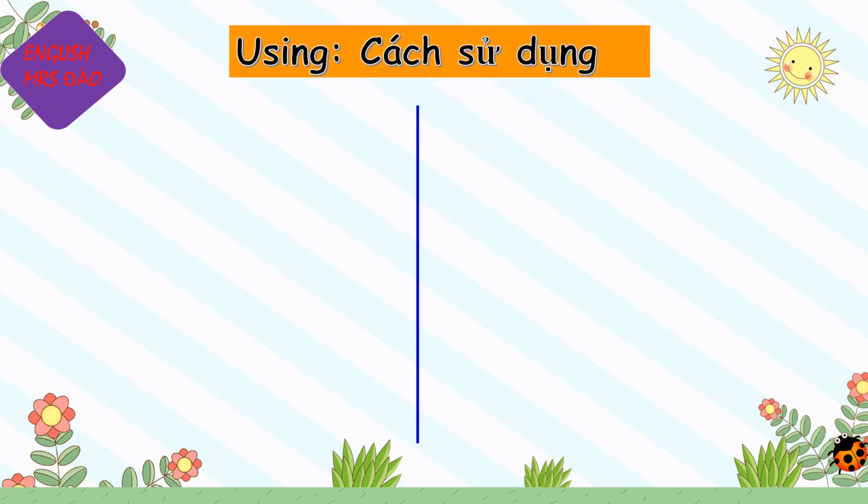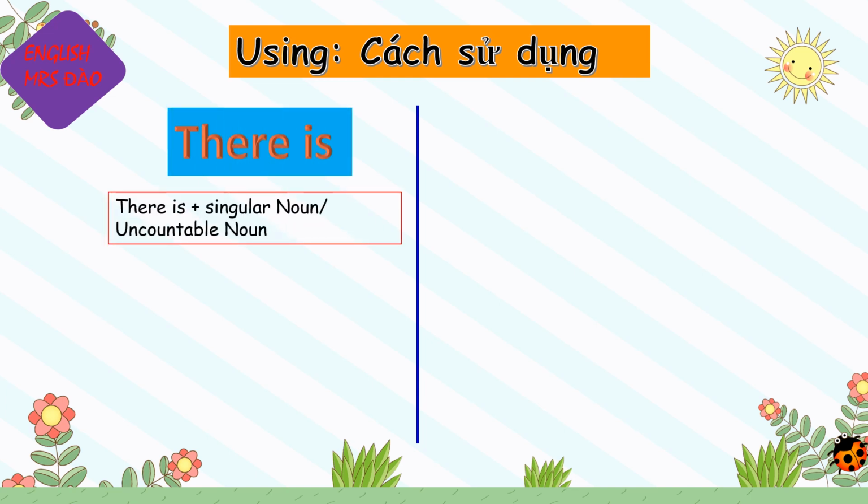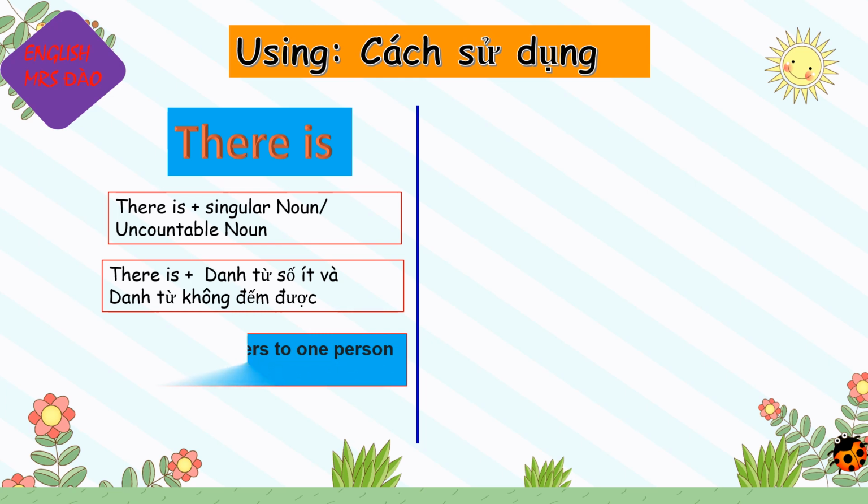Next, we move to study how to use there is, there are. It means the usage of there is, there are. Firstly, we study there is. We use there is with a singular noun or an uncountable noun. What is a singular noun? A singular noun refers to one thing or one person.